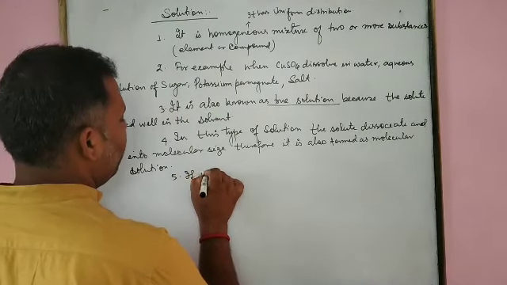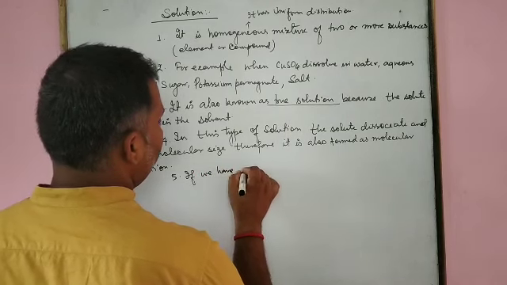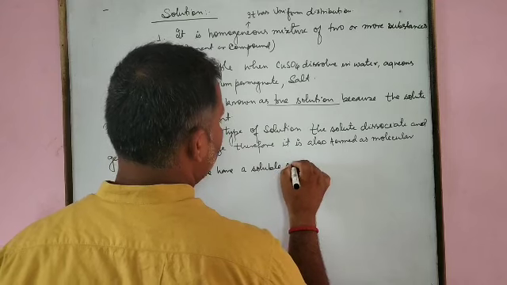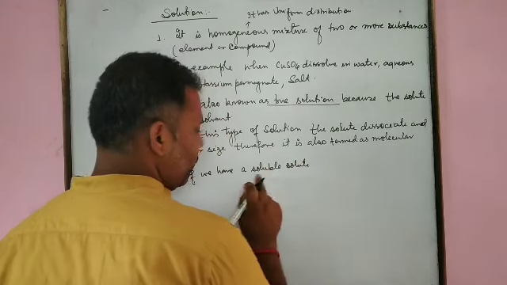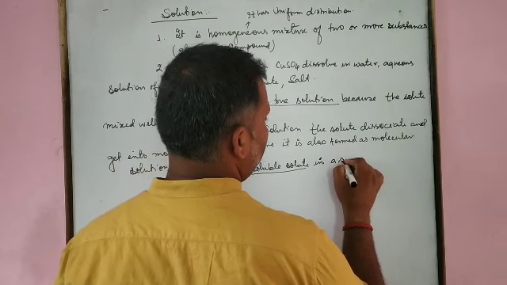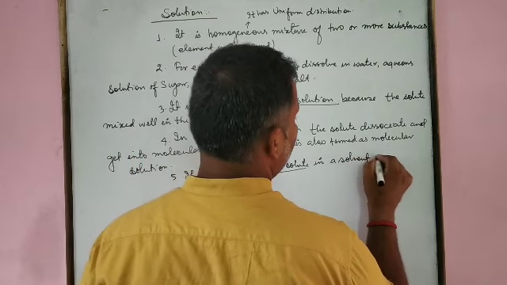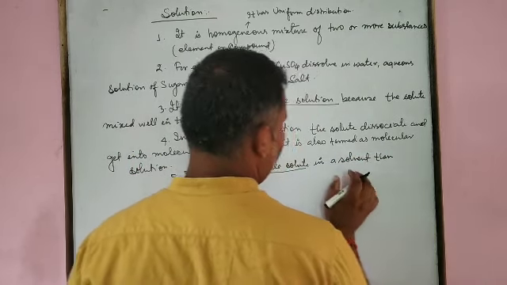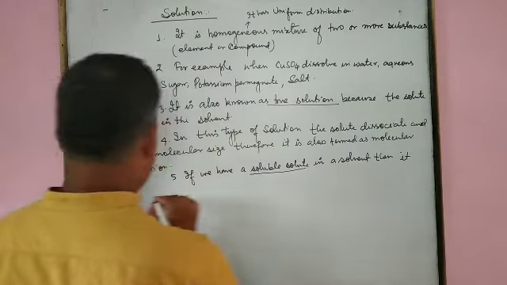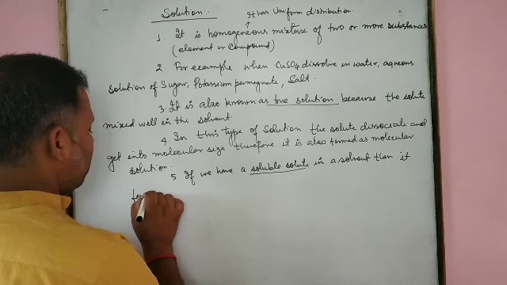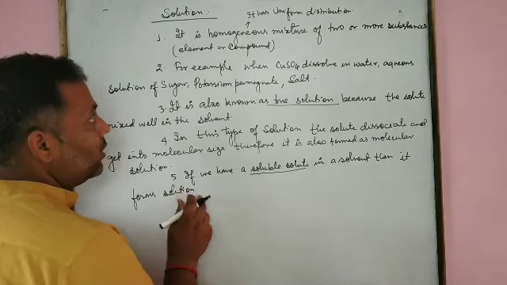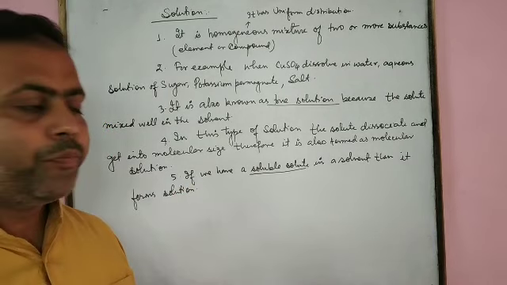The next point we have: if we have a soluble solute in a solvent, then it forms a solution. Solution means it forms a true solution.